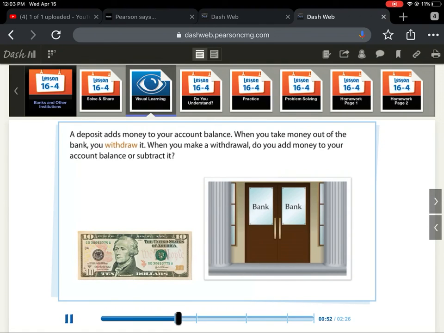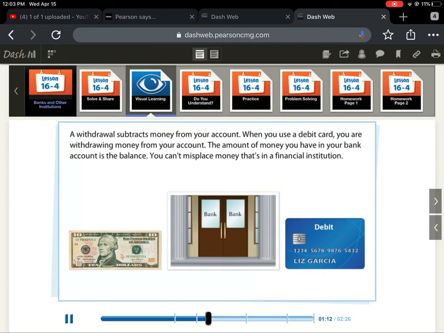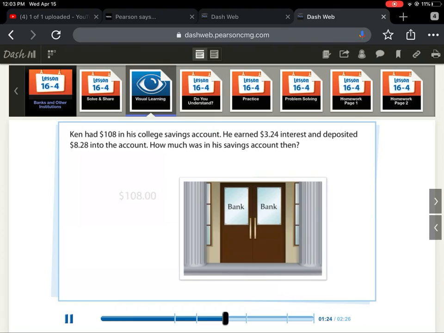A deposit adds money to your account balance. A When you deposit take money adds out money of to the your bank, account you balance. withdraw it. When you take When money you out make of a the bank, withdrawal, you withdraw do it. you add money to your When you account make a balance or withdrawal, subtract do it? you add money to your account balance or subtract it? A withdrawal subtracts money from your account. A When you withdrawal use a debit subtracts card, money from you your are account. withdrawing money When from your you use account. a debit card, The amount you of are money you have withdrawing in money your from bank your account account. is the balance. The amount of money You you have can't in your bank misplace account money is that's the in a balance. financial You institution. can't misplace money that's in Ken a had financial institution.